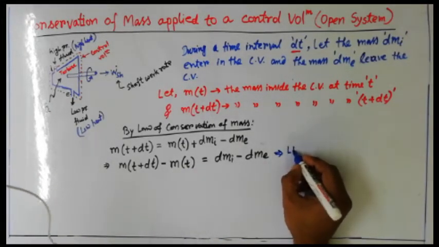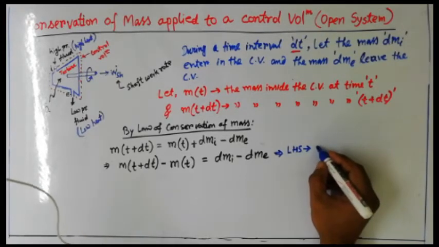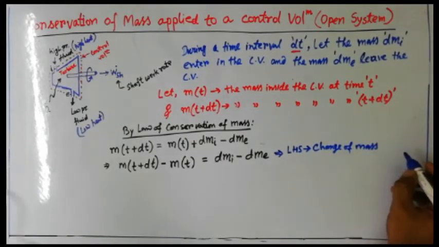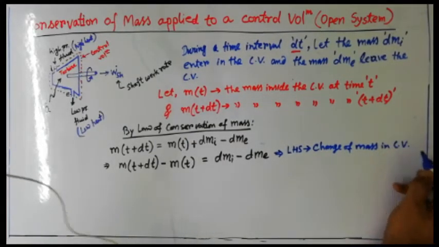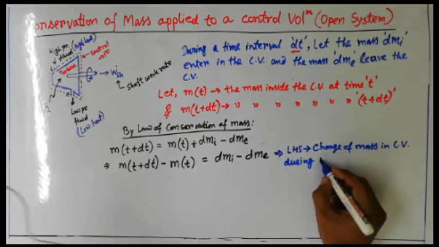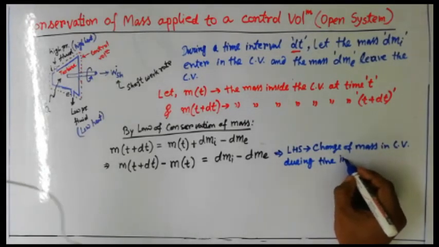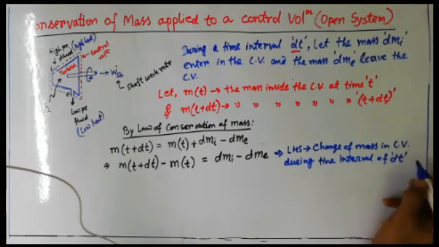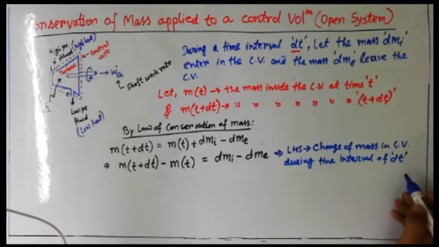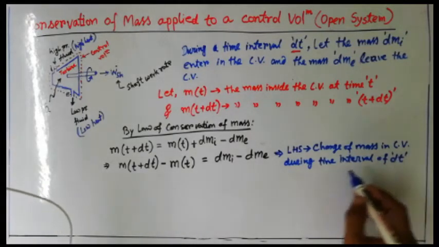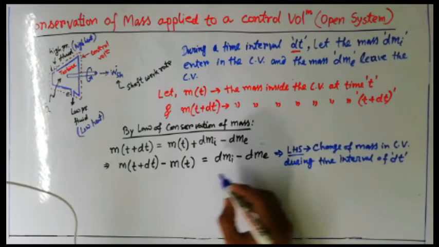So I can write LHS is giving us the change of mass in the control volume during a time interval of dt. Okay, change of mass in the control volume during the time interval of dt, that is the representation of LHS.